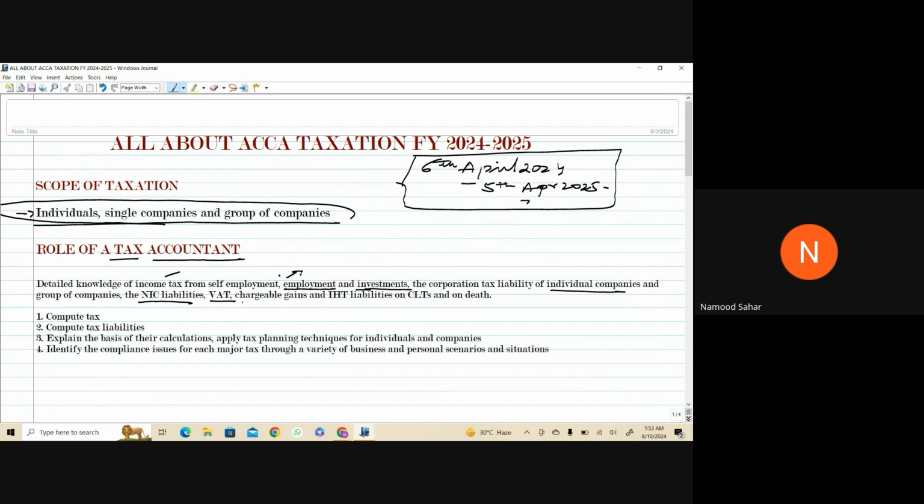Then moving towards chargeable gains. So over here, what things are involved? Today, I'm having, let's say, an asset, and after 5 years, I'm selling it. If I sold something for 5,000 and I bought it for 2,000 some years back, that 3,000 is my gain. So if it's chargeable, I'll have to pay tax. If it's not, then not.